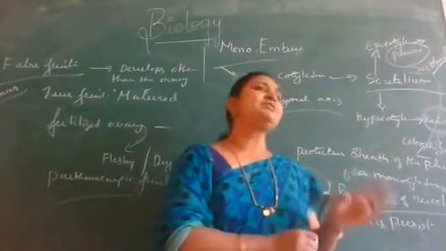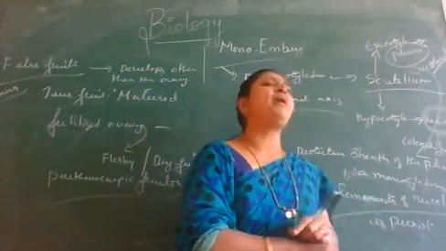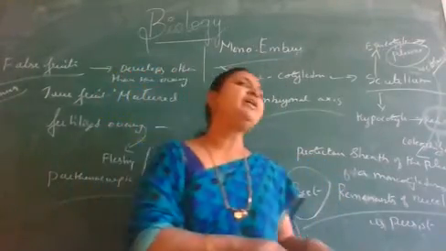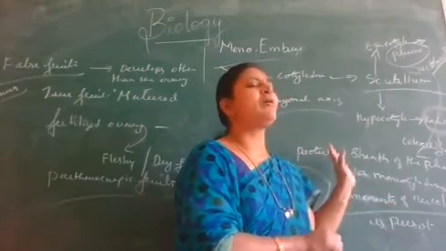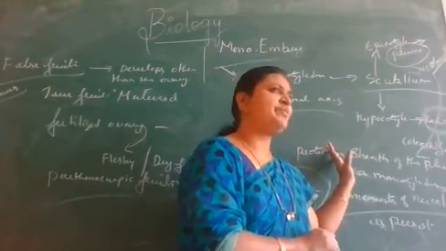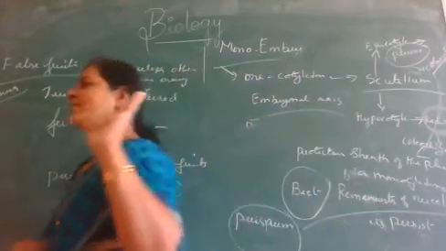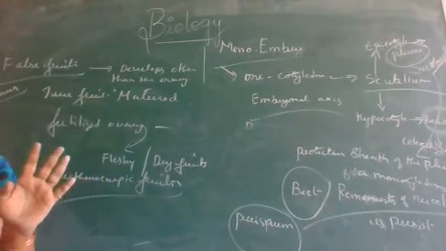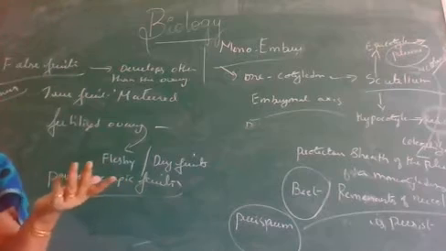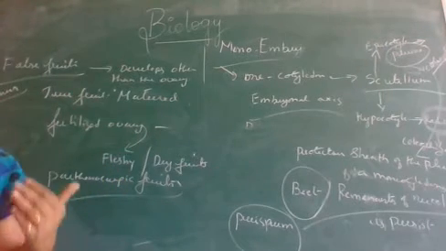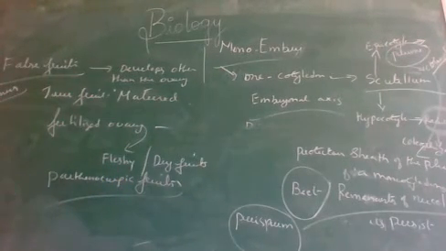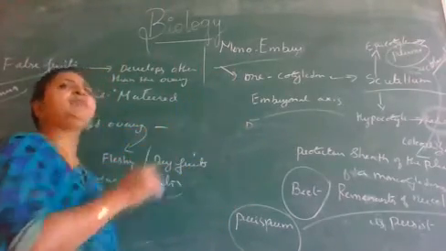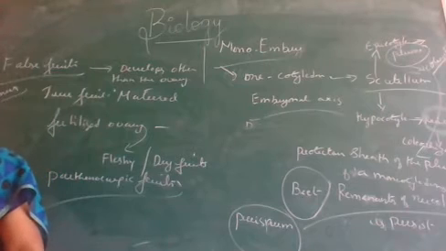The fruit which develops from a floral part other than the ovary is called a spurious, pseudo or false fruit. Any doubt regarding this? Perisperm, endospermic or non-endospermic, or we can use the terms albuminous seed and ex-albuminous seed. Endospermic seeds are also called albuminous seeds. Non-endospermic are called ex-albuminous.